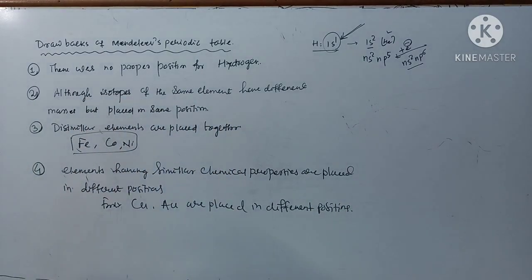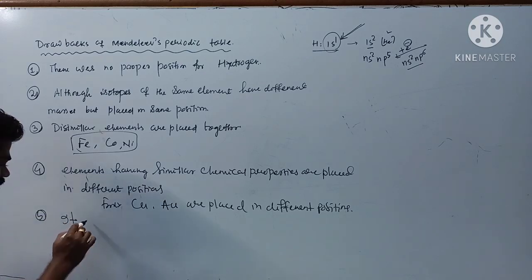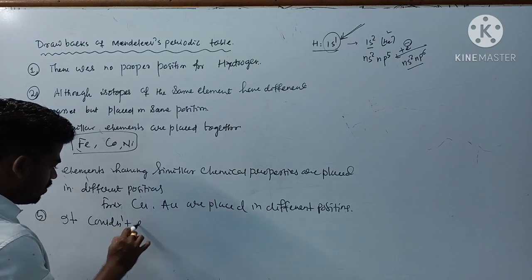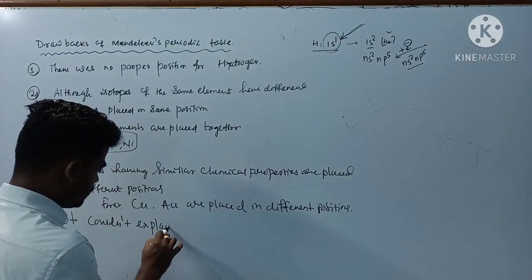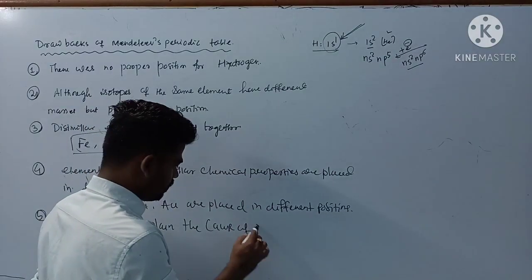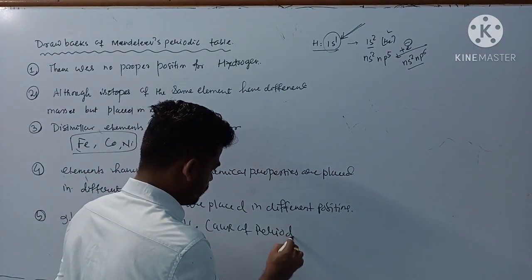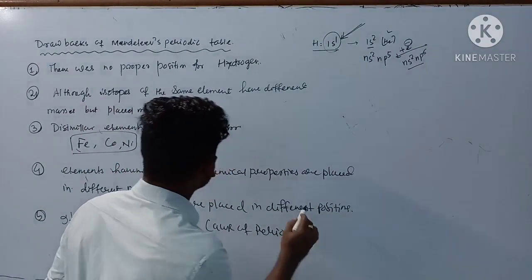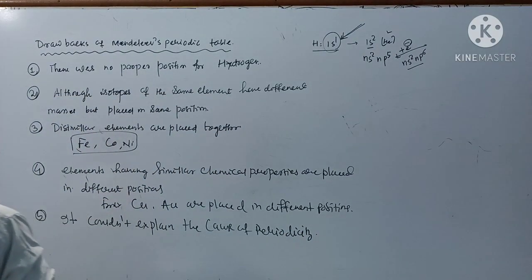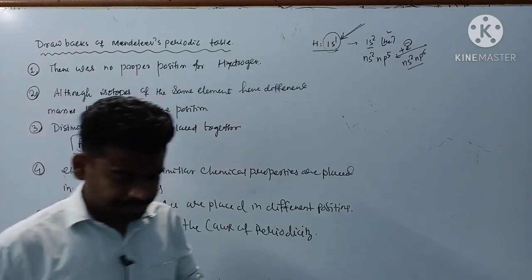Next, it could not explain the cause of periodicity. So these are a few drawbacks observed in Mendeleev's periodic table. Clear?